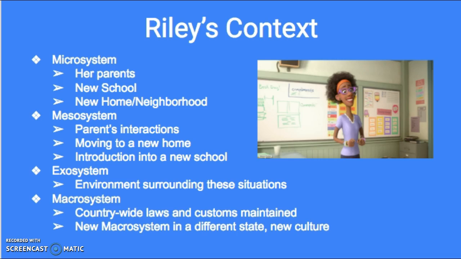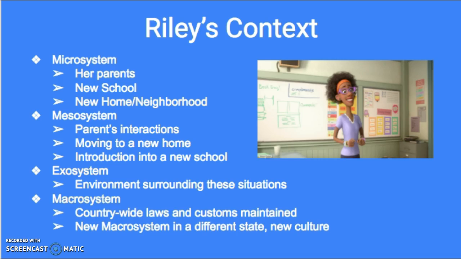Riley's mesosystem includes her interactions with her parents, including the scene showing a stressful interaction at the dinner table following her first day at the new school. Also, moving into a new home and the introduction into the new school environment occur within this system. The film shows that these interactions within her mesosystem affect her, and that changes to these result in a major adjustment to Riley's life.